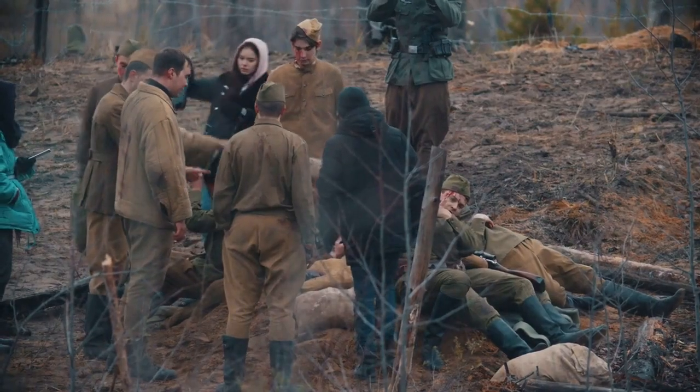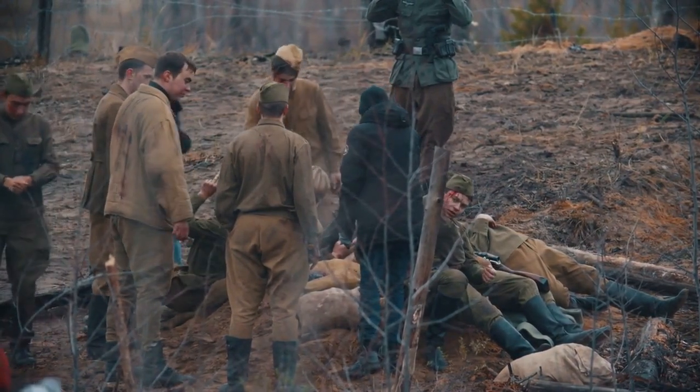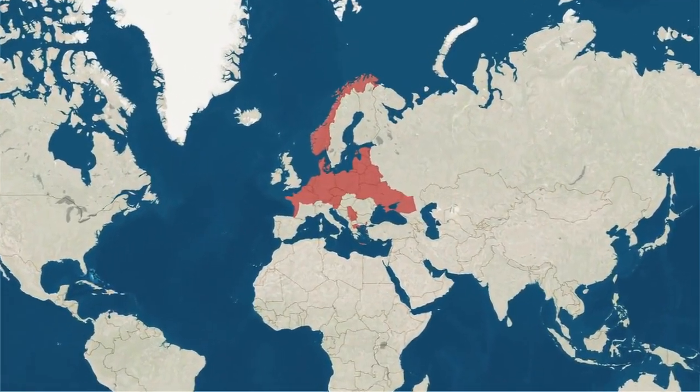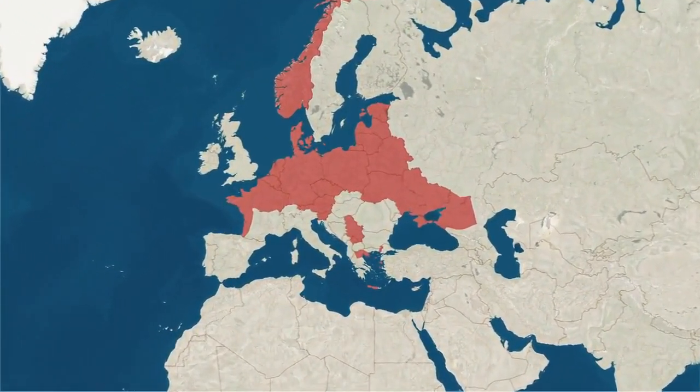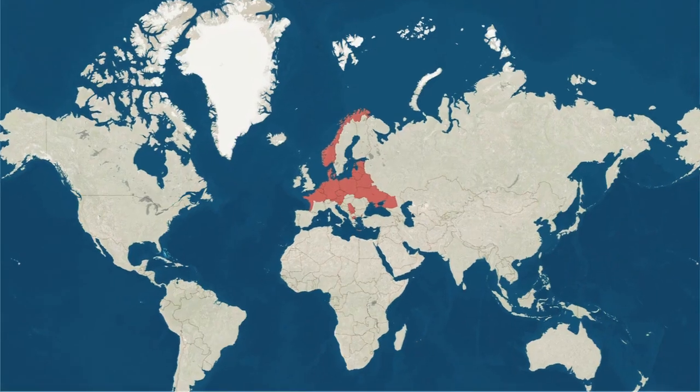These innovations resulted in unprecedented levels of destruction, and the war's battles were some of the deadliest in history. The war also saw the perpetration of some of the worst atrocities in human history, including the Holocaust, in which millions of Jews and other minorities were systematically murdered by the Nazis.